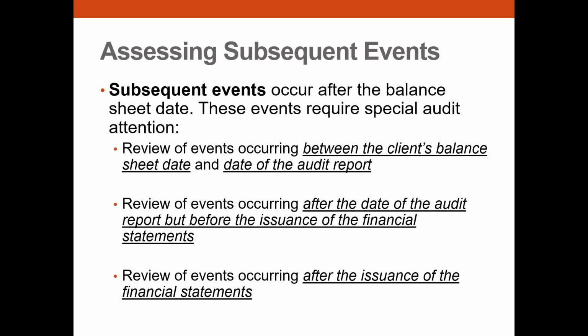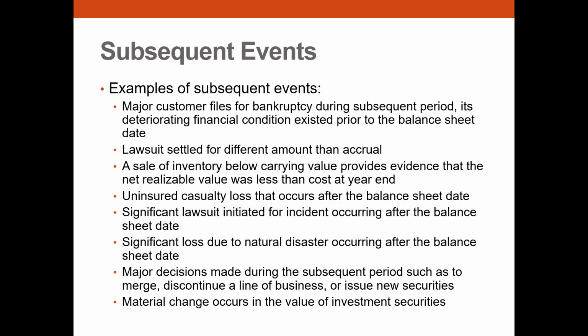So as an auditor, we have to look at this particular time frame or cut-off between the three different cut-offs. What are the examples of subsequent events? Many things could happen. One, a major customer files for bankruptcy. That's why when you understand the business, you need to know who are the customers of the client, because sometimes you notice that the sales are mainly made to one particular customer. 70% of the sales only go to one customer. So after year end, this customer goes bankrupt.